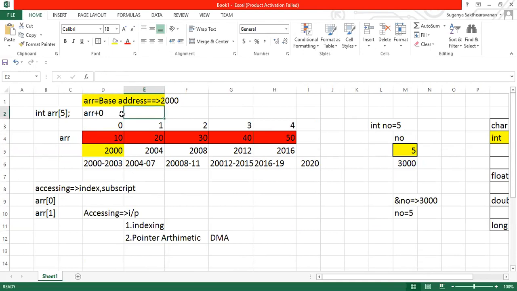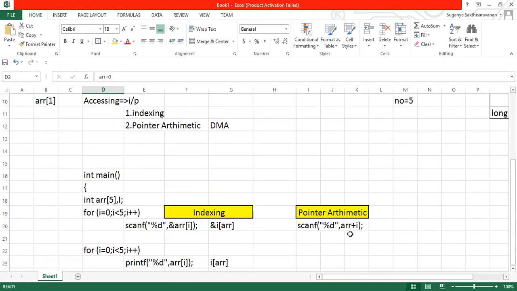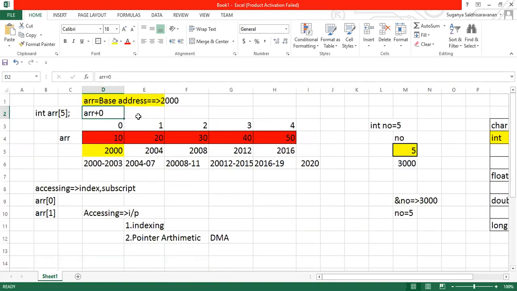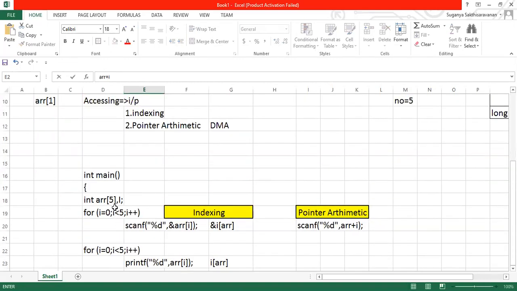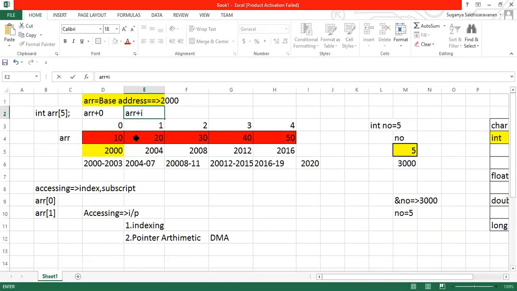Got it? So when I mention ARR plus 0, it points to the 0th memory location. Now, if I accept the next data, what do I have to do? ARR plus 1, which refers to the 1 here, in the sense your I value will be incremented. So I value now becomes 1. So ARR plus 1 refers to 2004.